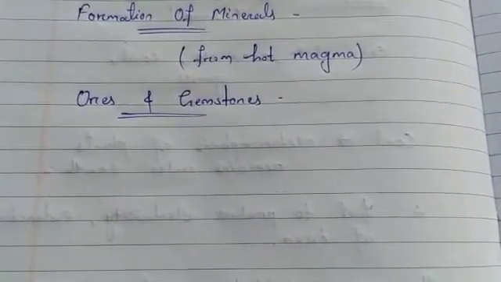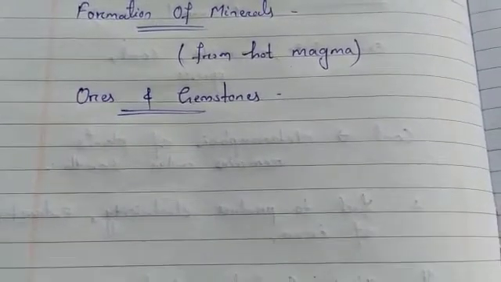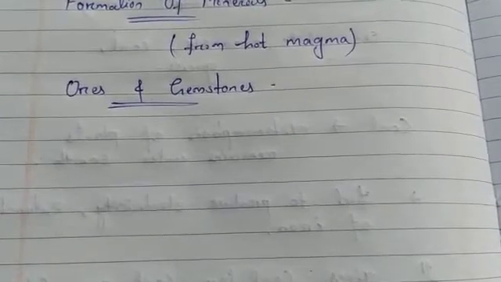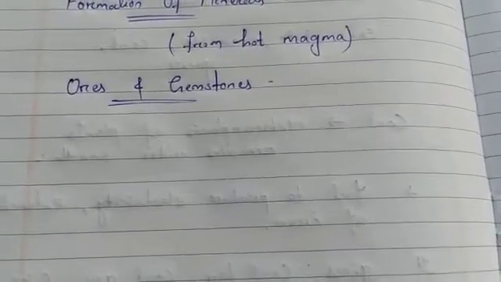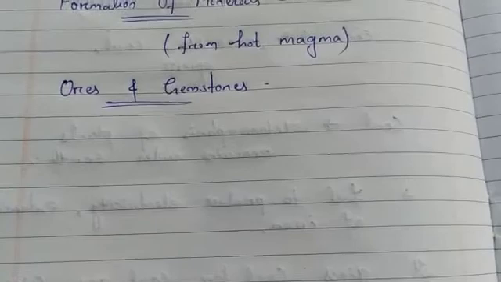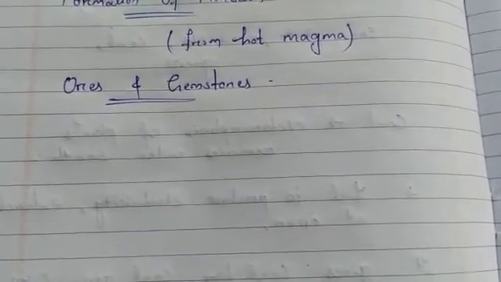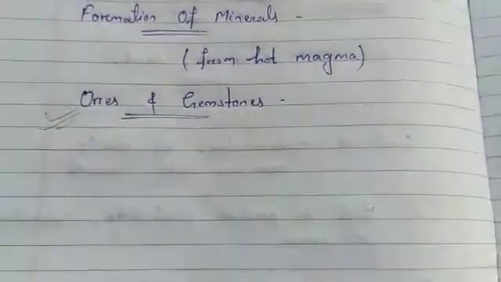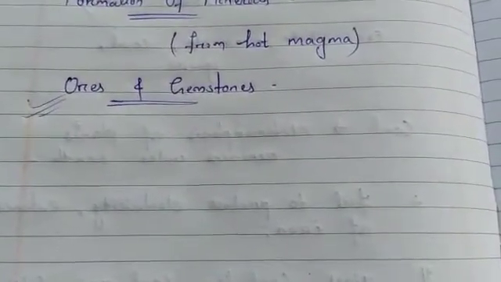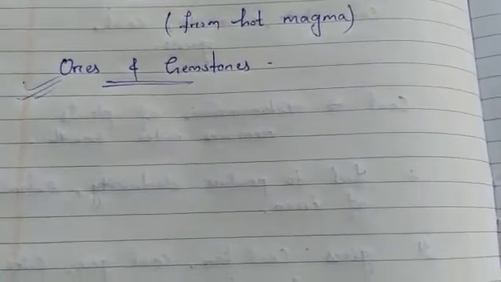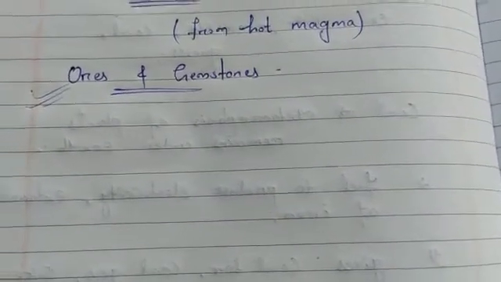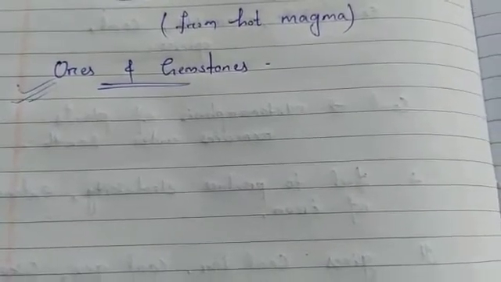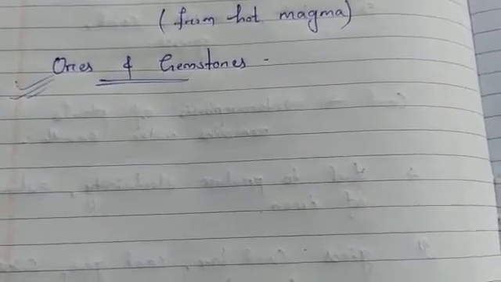Many useful metals found in rocks are mixed with loose rock material, and such mixtures are called metallic ores. Metals like iron, zinc, copper and aluminium are extracted from their ores. That means they are in the mixed form. Gold is formed as a native metal. Thus the treasure of different metals is hidden in the rocks.